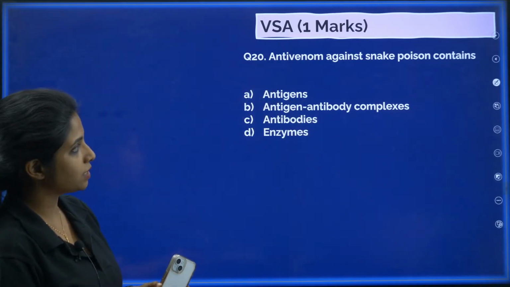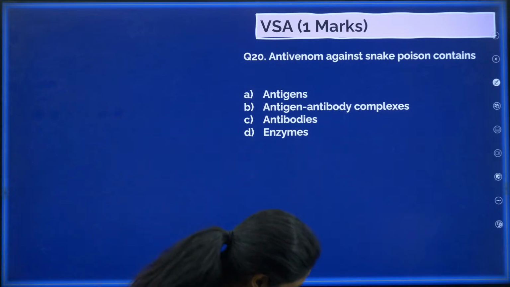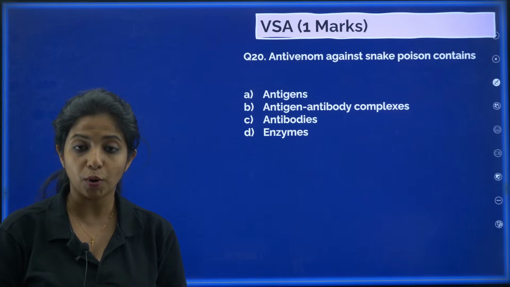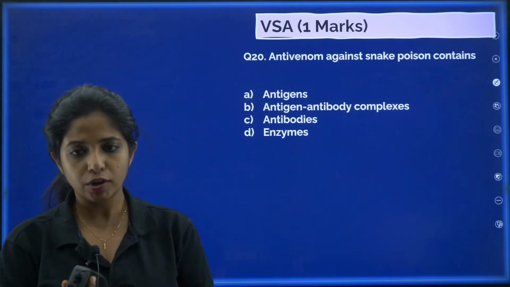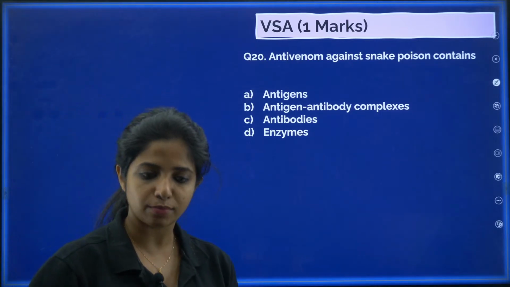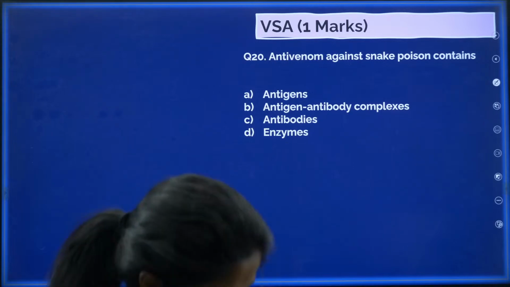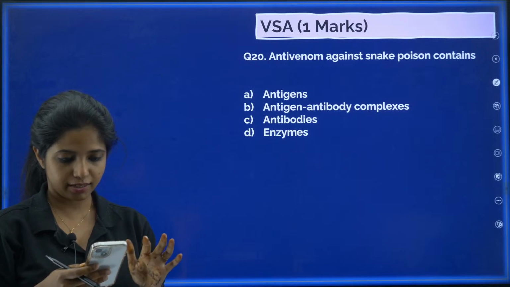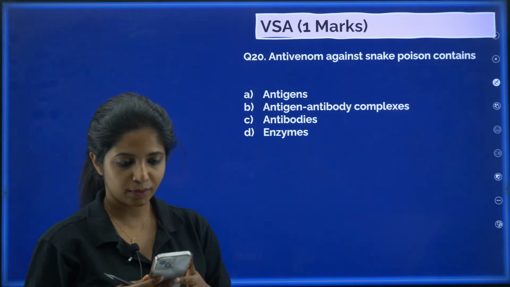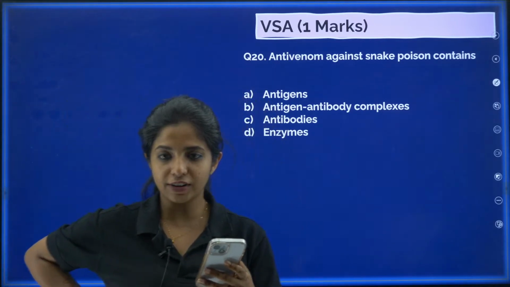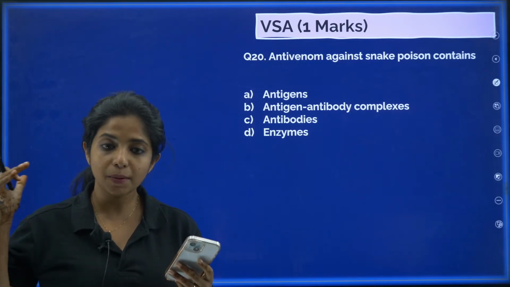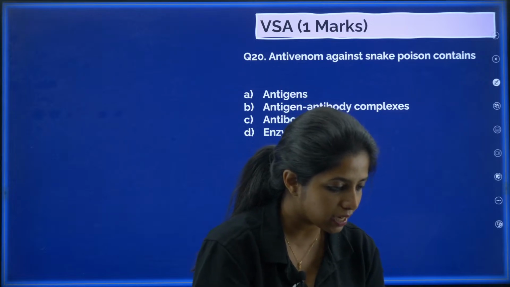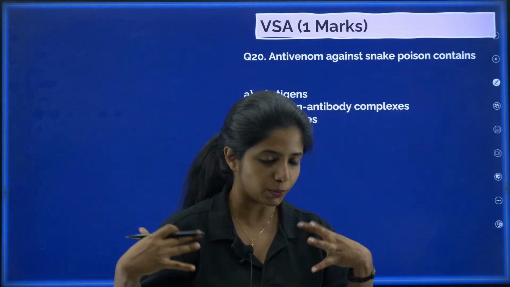Antivenom against snake poison contains what? Antigens, antigen antibody complex, antibodies or enzymes. What do you think is the answer for this? 20th question. Chalo, first. So you know when a snake bite is there, so everyone is saying 20C, keep guessing, okay, I'll tell you the answer.